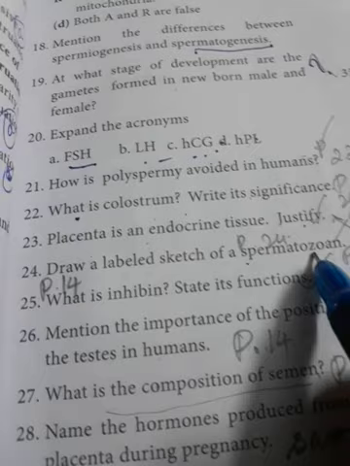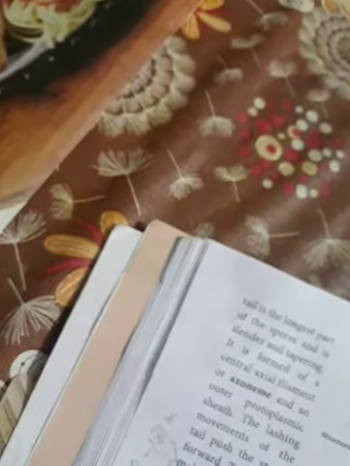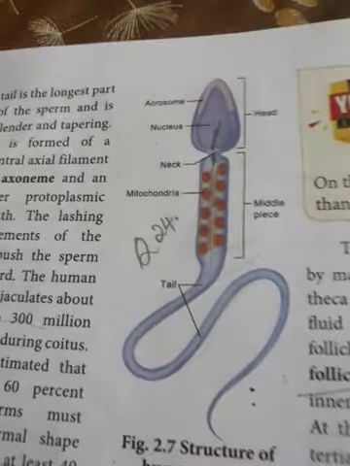Next question is 24: Draw a labeled sketch of spermatozoa. That is in page number 24. That is the sperm diagram. We have to practice. Very easy thing. That is page number 20. That is the structure. Question number 24 with labeling.